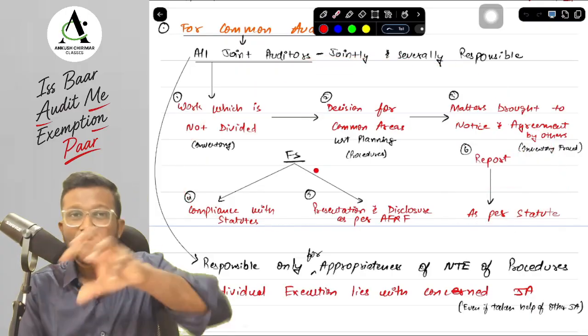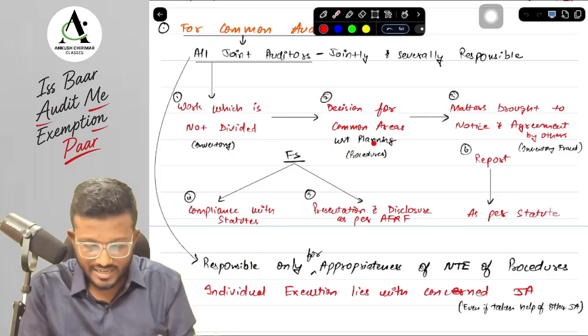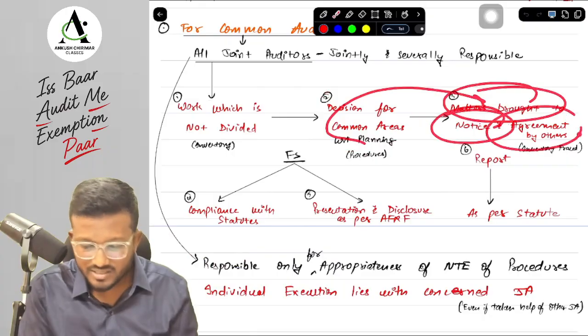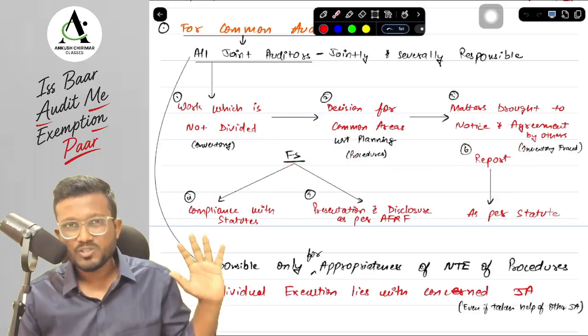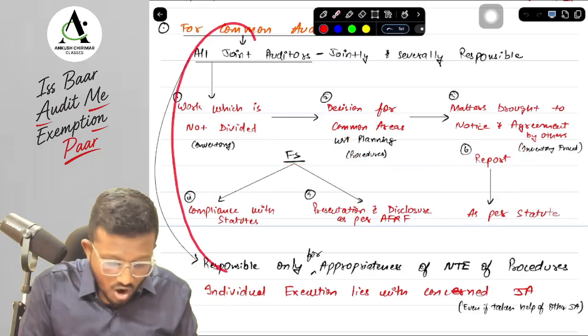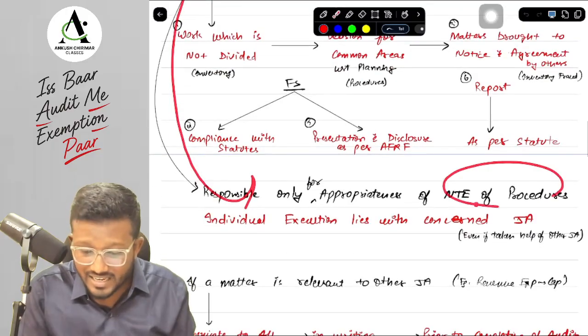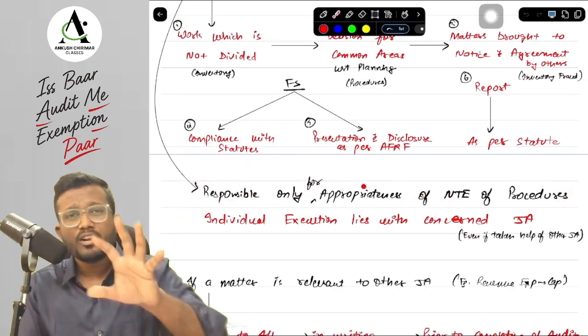First of all, the audit work which is not divided, the decisions which have come for the common audit areas, and the matters which are brought to the notice and agreed by others in terms of financial statements and in terms of the audit report, all the joint auditors are jointly and severally responsible. But mind you, I have told you that for the common audit area, when we are deciding the nature, timing and extent of procedures, whether the NTE of procedures is appropriate or not, that is the responsibility of all the joint auditors.